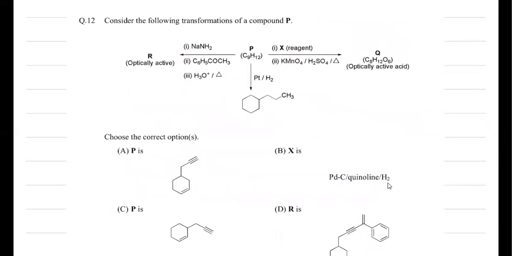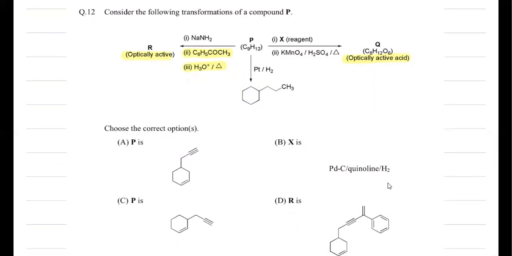It is given: consider the following transformation of compound P. You can see that compound P, when treated with platinum and hydrogen, is producing a saturated compound. You can say all pi bonds are being removed here. Then a reagent X is used, and then KMnO4, H2SO4, heat is given, and it gives an optically active acid. In the other case, NaNH2 is used, and then we treat it with a carbonyl compound followed by hydrolysis and protonation and heat. It is also given an optically active R. So there is no certain clue about compound P because no other information is given. So we'll proceed with the options.